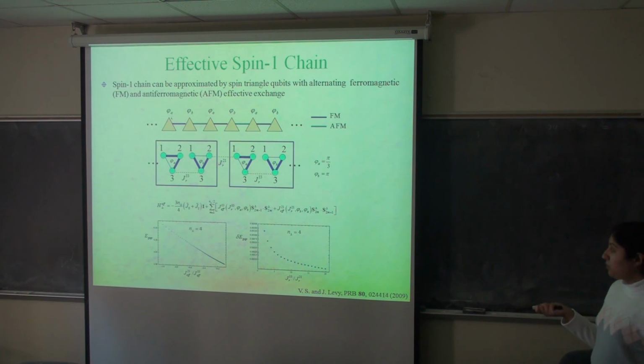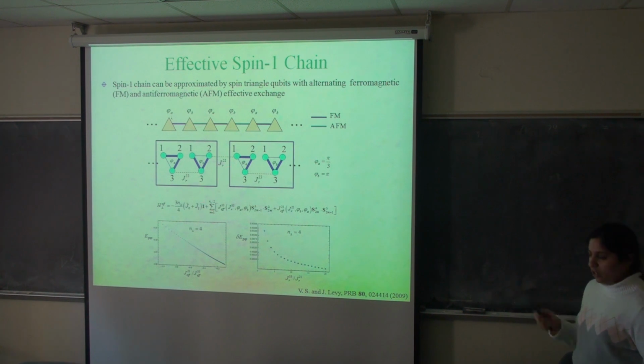And we can also approximate this 4-triangle chain by an effective 4-qubit Hamiltonian. And we find that the error in the lowest gap calculated using this approximation is relatively small, and it falls off rapidly with the ratio of these two spin-spin exchange constants.